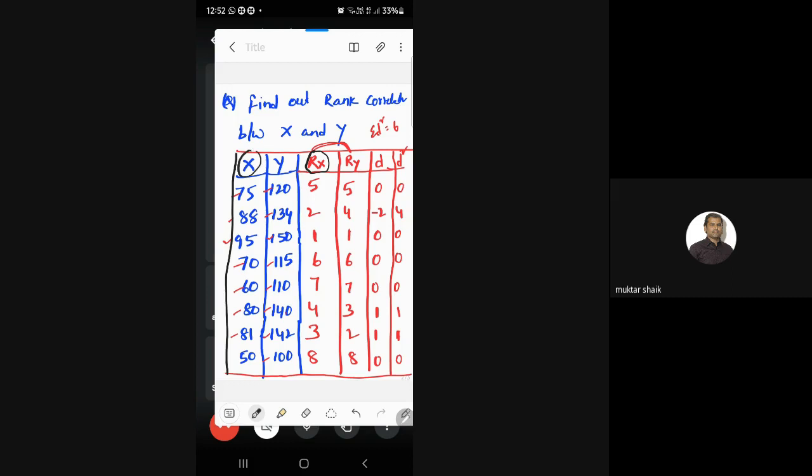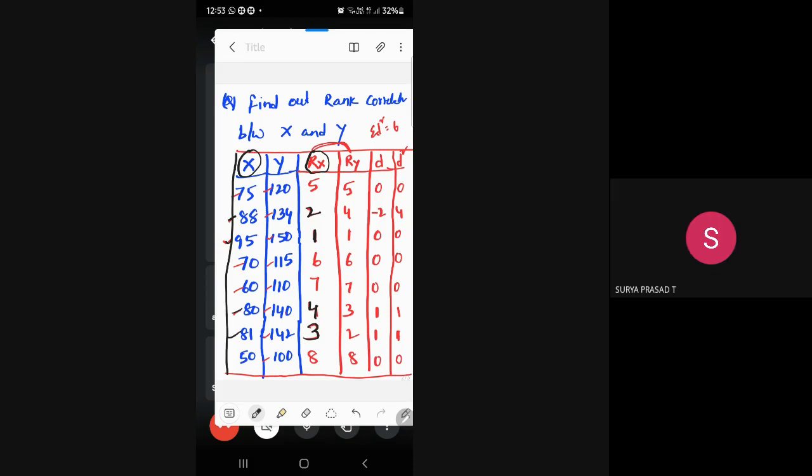So these are the values for variable x. Now for the variable x, you need to give ranks. As we know, the highest score will be given first rank. What is the highest score? 95. So for 95, the corresponding value will be given first rank. After 95, the next highest is 88, which will be given second rank. After 88, the next highest is 81, which will be given third rank. After 81, the next highest is 80, so 80 is given fourth rank. I hope you understand.